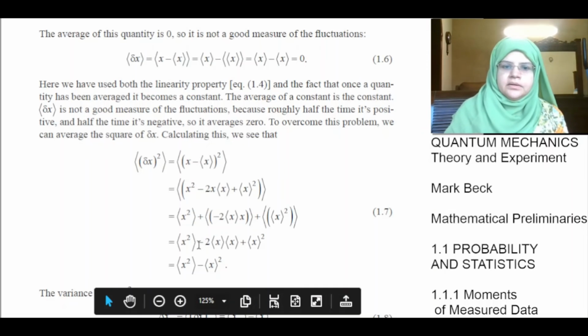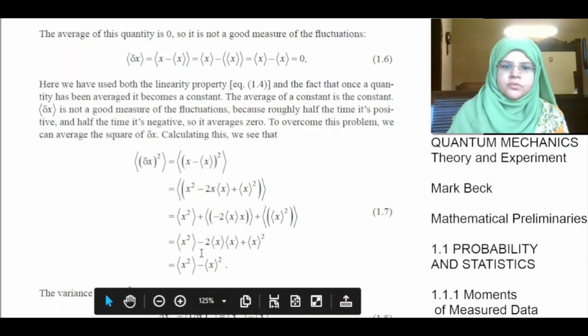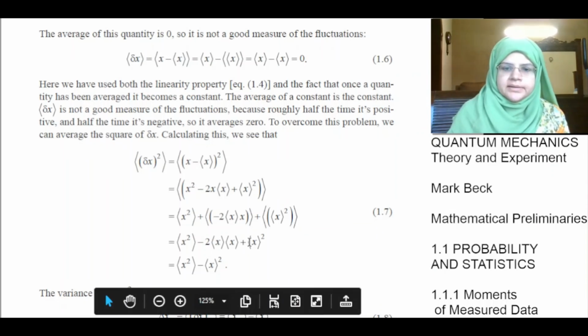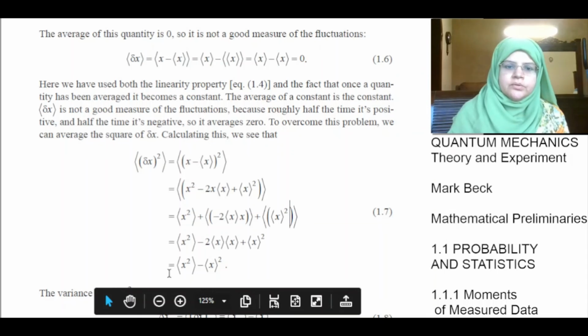If we open the parenthesis again, we find that the mean of a mean is actually a mean. So we would get the mean of x squared minus 2 times the mean of x times the mean of x plus the mean of x whole squared. Here minus 2 times the mean of x whole squared, added to plus the mean of x whole squared, gives minus the mean of x whole squared. So the mean of delta x squared is equal to the mean of x squared minus the mean of x whole squared.